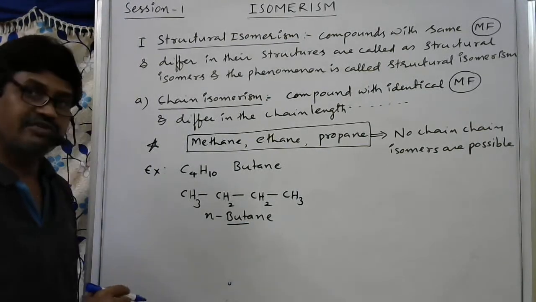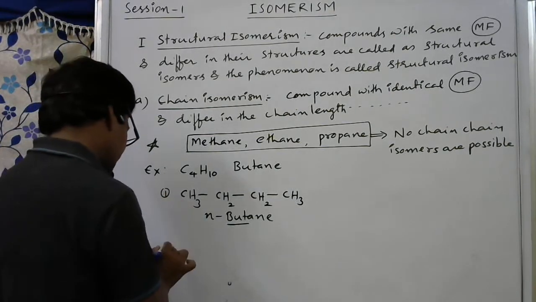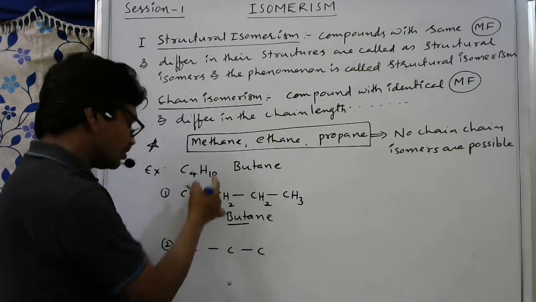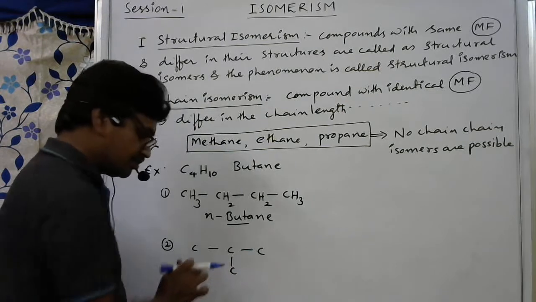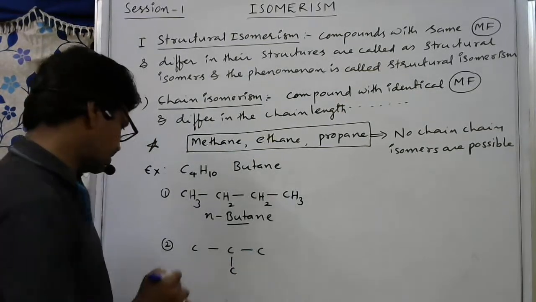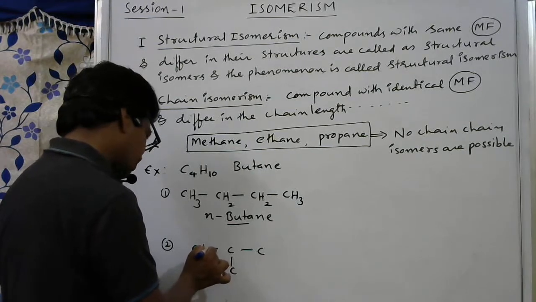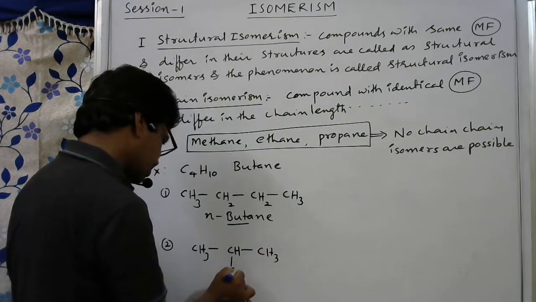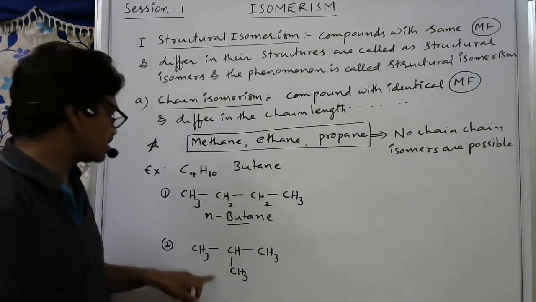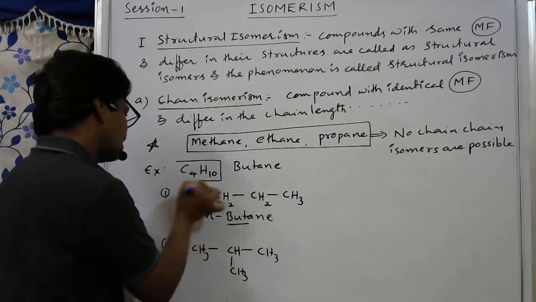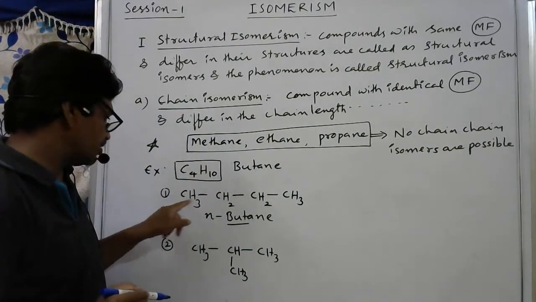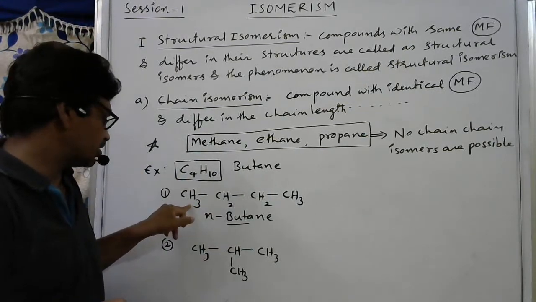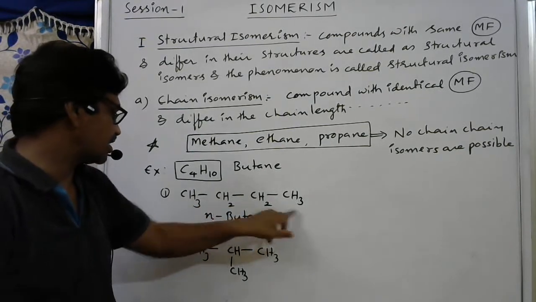For the same formula, we can write one more. The first one is this; the second we can write like this. Three carbons, and one more carbon I am writing here. All terminal carbons will take 3 hydrogens. Here 1, 2, 3 bonds are present, so it requires only one hydrogen. Here only one bond is present, so 3 hydrogens; here also 3 hydrogens. See, it also has the same molecular formula. Four carbons, and how many hydrogens? 3, plus 2 is 5, plus 2 is 7, plus 3 is 10. 10 hydrogens.